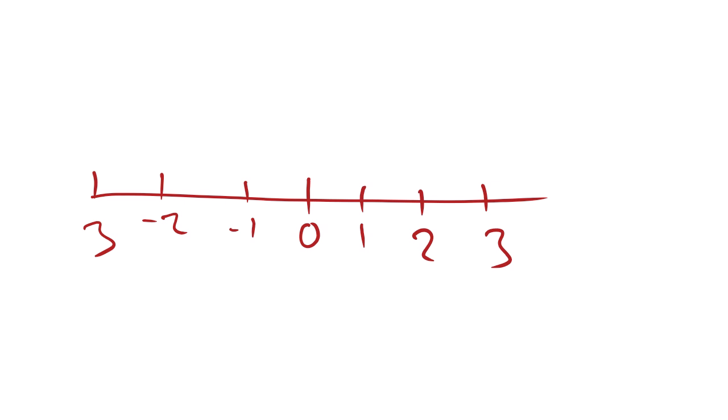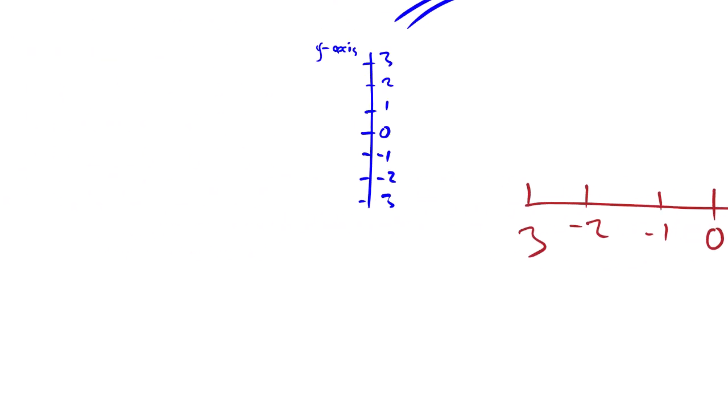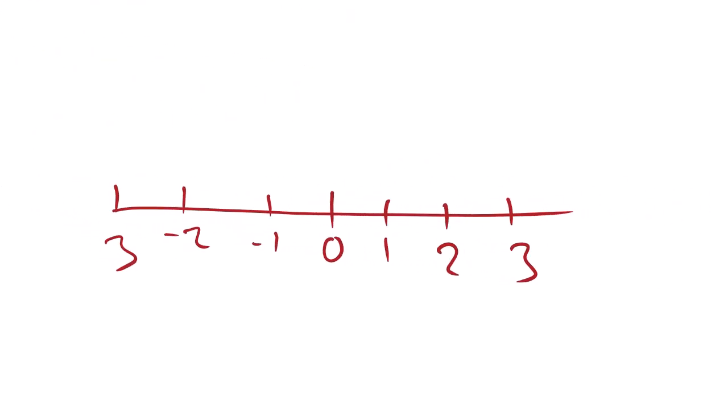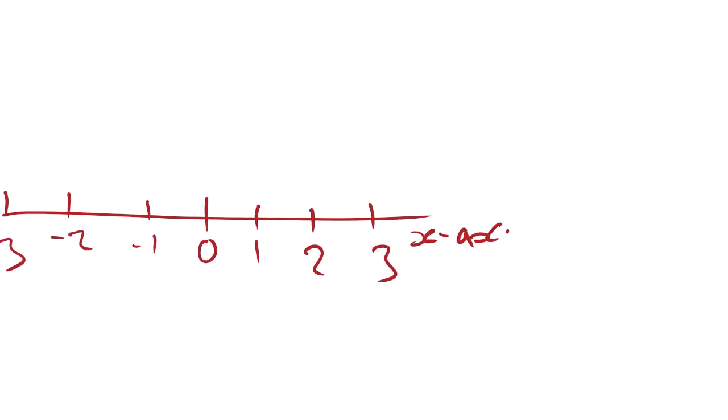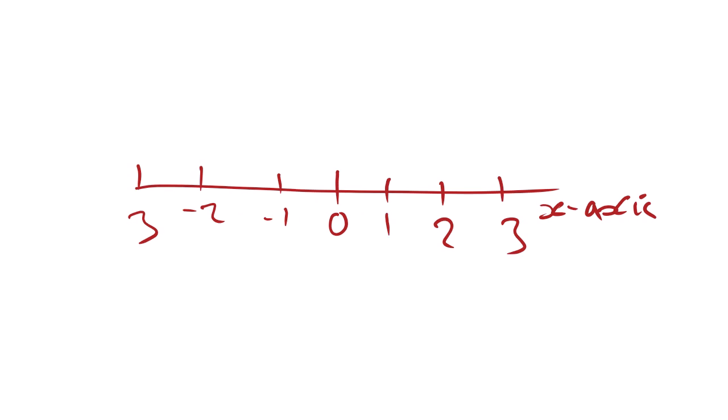This line is also called an axis, but for you to differentiate this line and this one, you need to give them different names. The first one is vertical, this one is horizontal. The one that is horizontal is called the x-axis. What is the x-axis? It's just the number line.